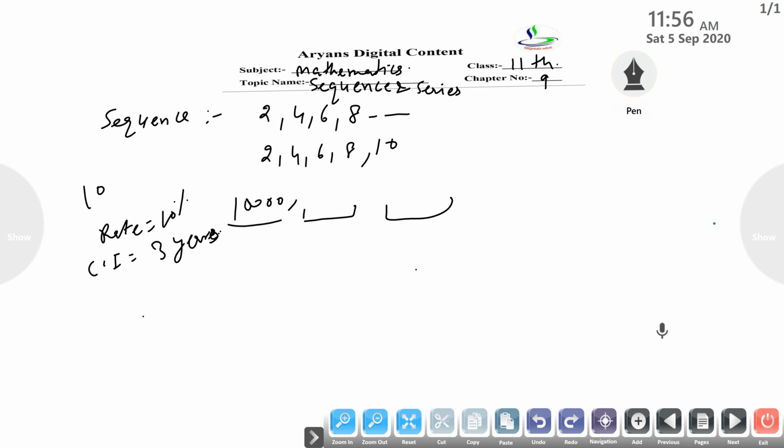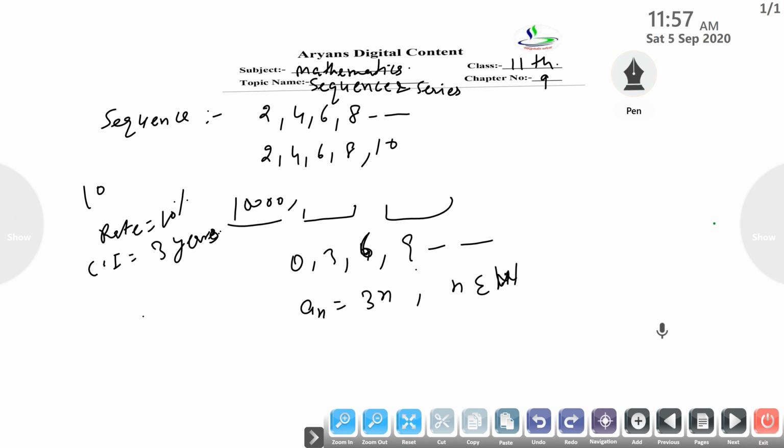So take other examples such as 0, 3, 6 and 9 and so on. This is also a sequence. These are called sequences which follow a special type of pattern. Now we have to find its nth term. Then its nth term is 3 into n, where n belongs to whole numbers. This is its nth term. We can find any of its terms.